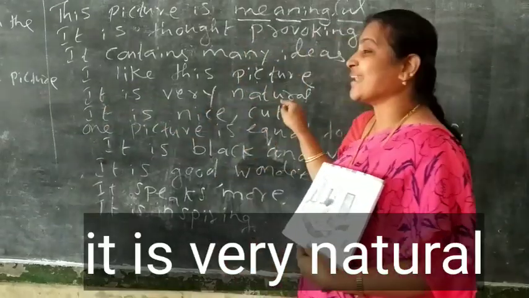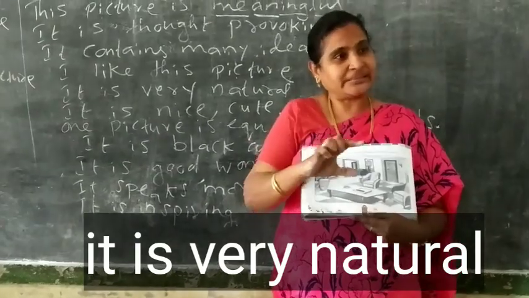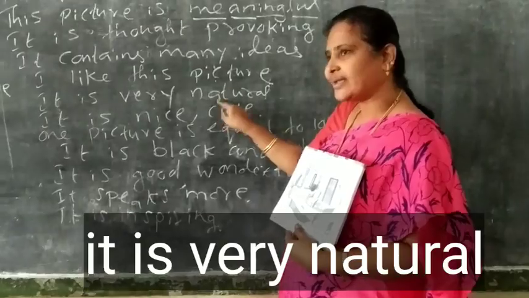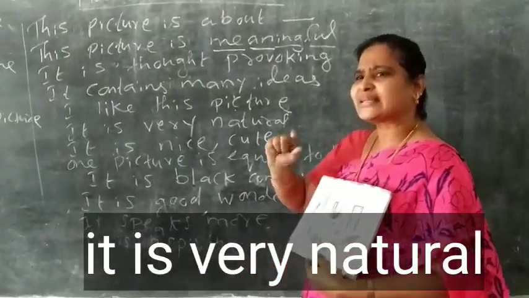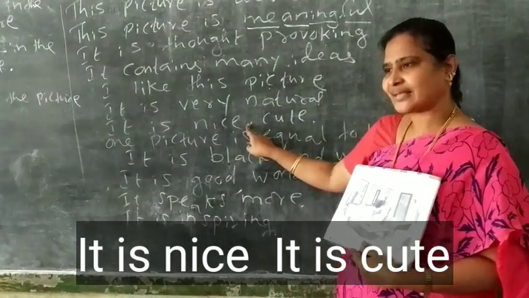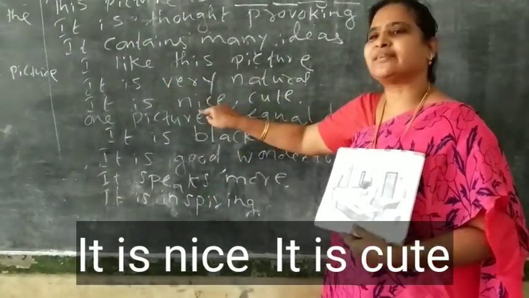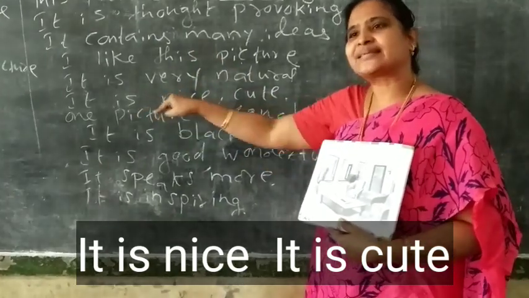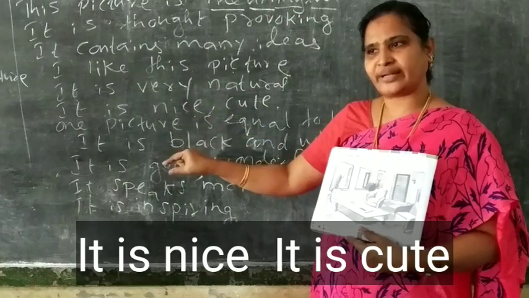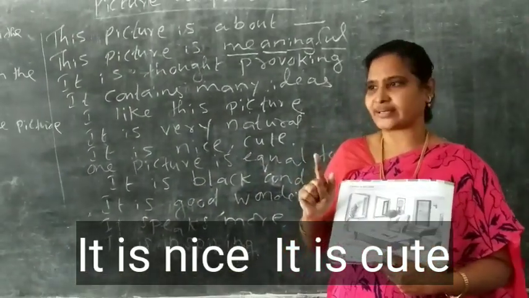Alright. Next one. It is very natural. Natural means natural. N-A-T-U-R-A-L. It is very natural. It is nice. It is cute. Even you can write them split also. It is nice in one line. Second line, it is cute. It is beautiful. It is wonderful. It is good. It is superb. It is excellent. Anything you can write.